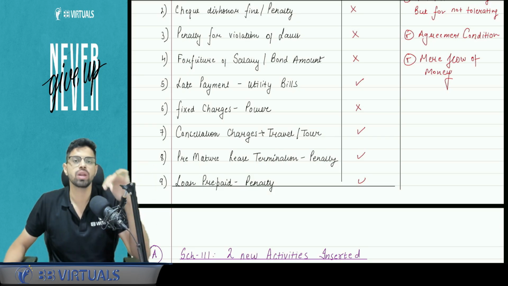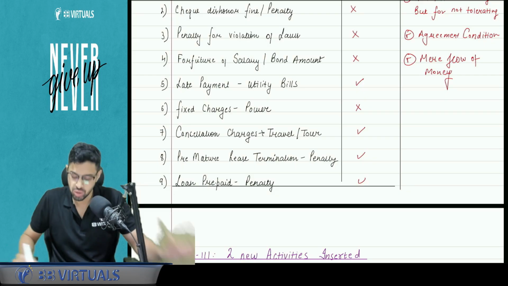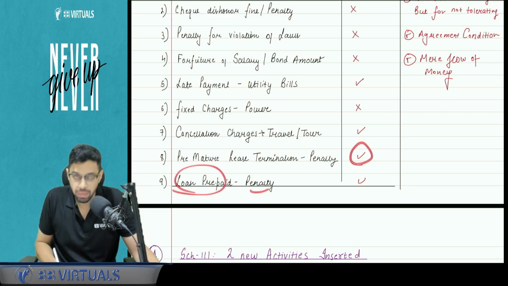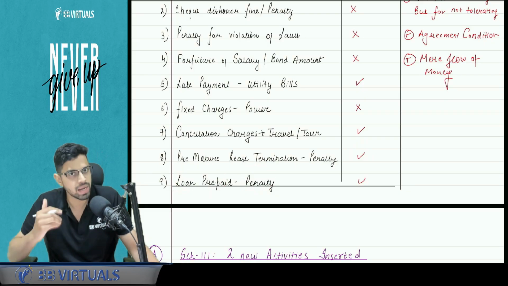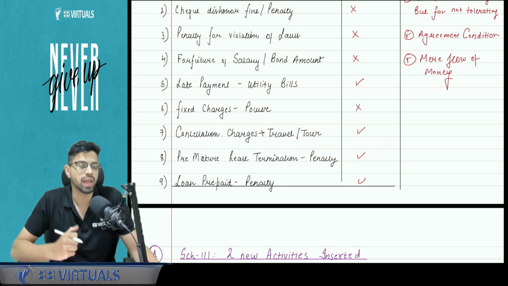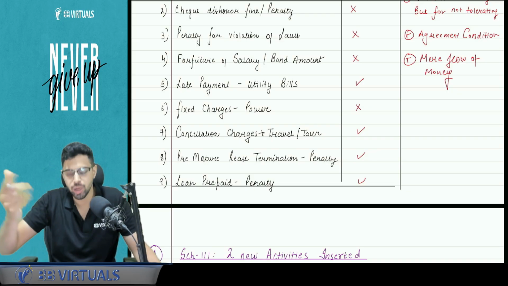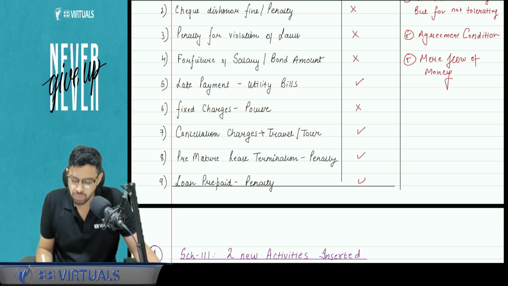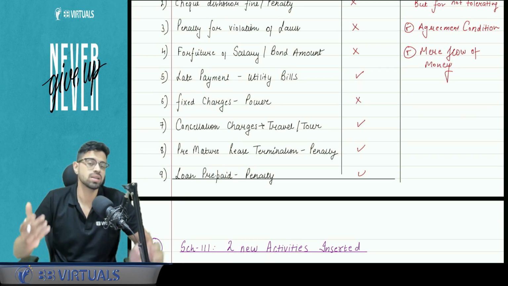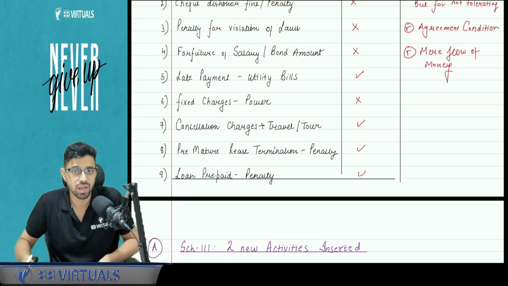That is tolerating you leaving early or you breaking the FD early. So that is under the GST. And loan prepayment or FD early maturity, where I can have my FD matured early, that penalty also is a part of GST. So specific items, you may feel that sir, apart from these items, if something is asked, then how to analyze?